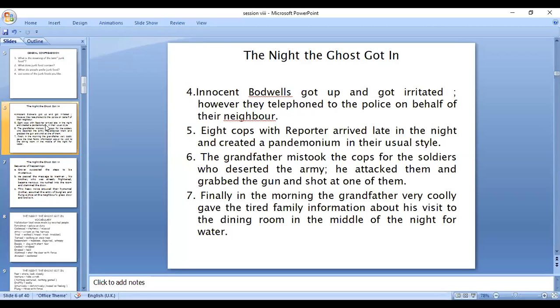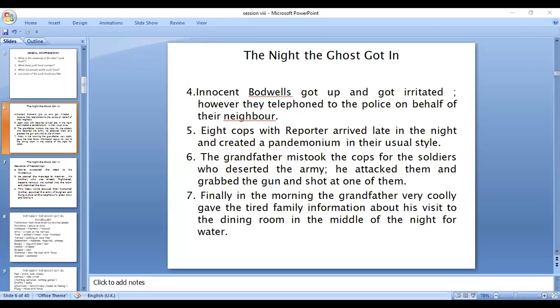Sixth one, the grandfather mistook the cops for the soldiers who deserted the army. So that is his premonition, his understanding. The grandfather mistook the cops for the soldiers who deserted the army, and he could not like this, and he considered that as disloyal to the nation. Therefore, he took them for disloyal people, deserters from the army.